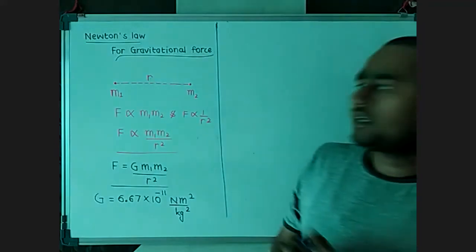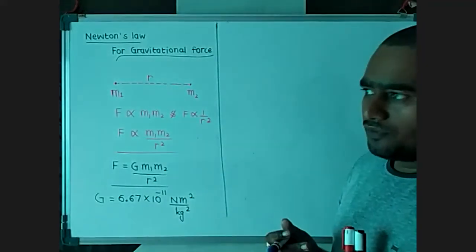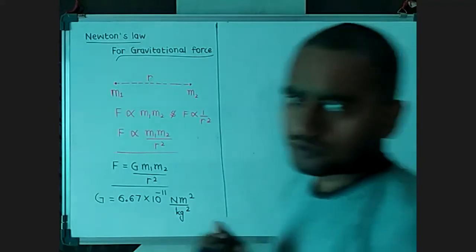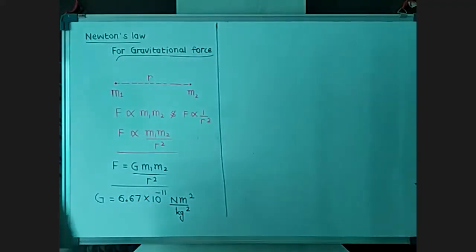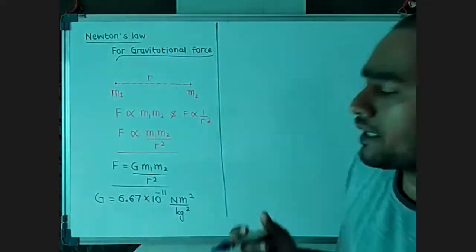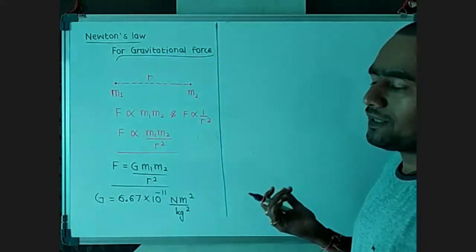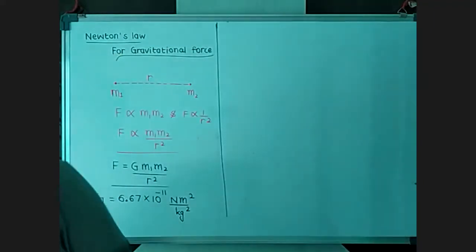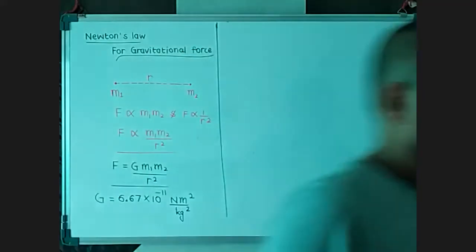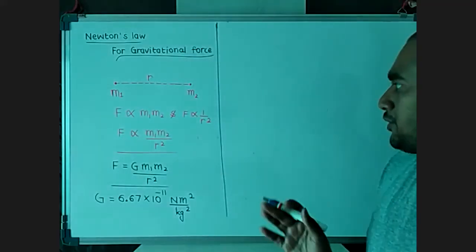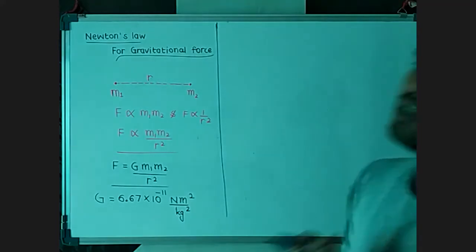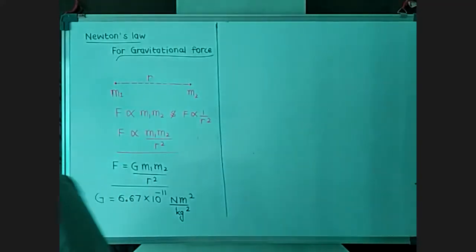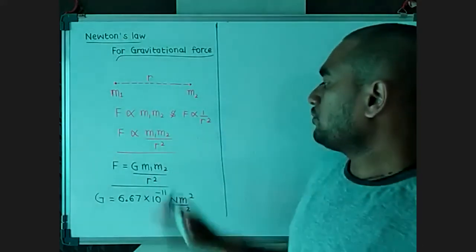Now, about this gravitational force: it is the weakest force we find in nature. In nature, we have four governing forces. The gravitational force is the weakest one, then the weak force, which is the third highest force. Then we have the electromagnetic force, which we already studied in 12th standard. The most powerful is the strong nuclear force, which acts between proton-proton and proton-neutron. So these four are the governing forces, and among them the gravitational force is the weakest one.